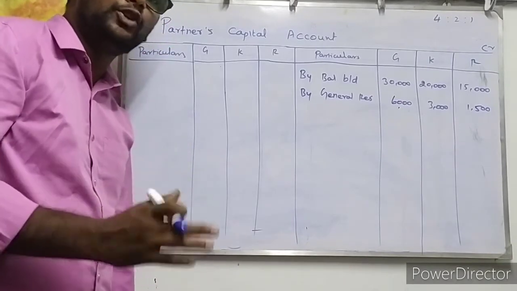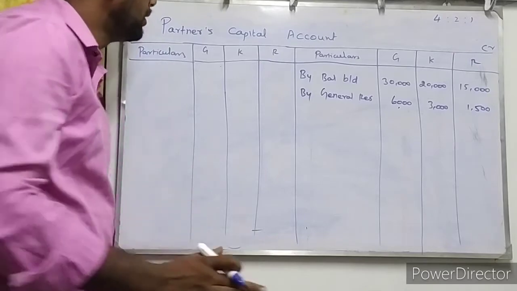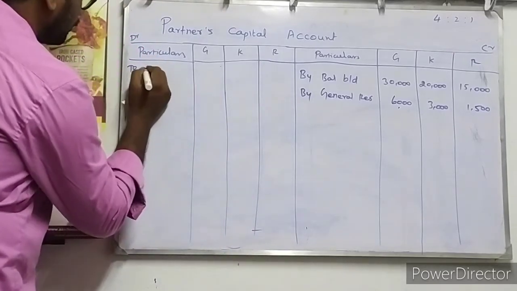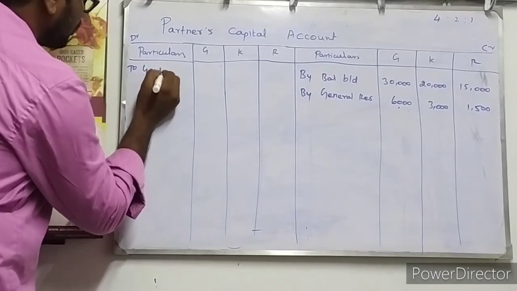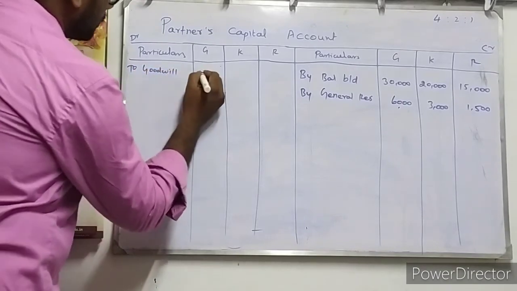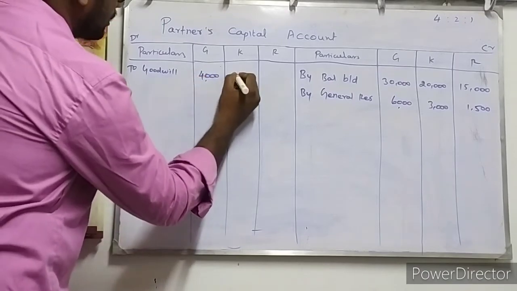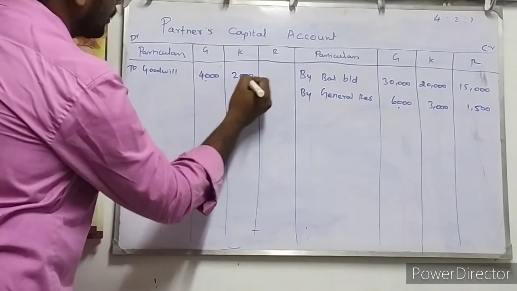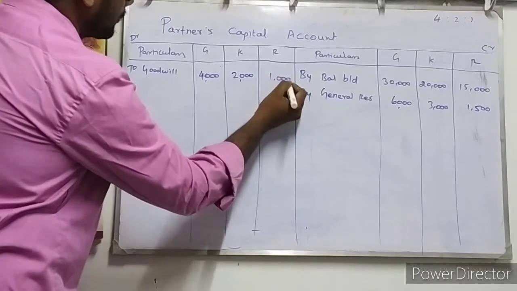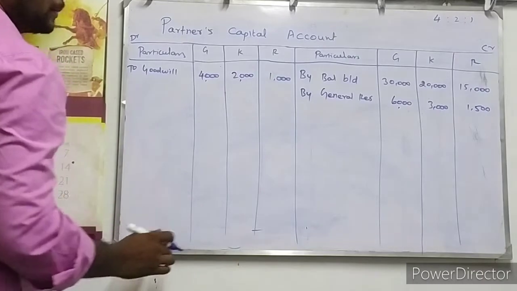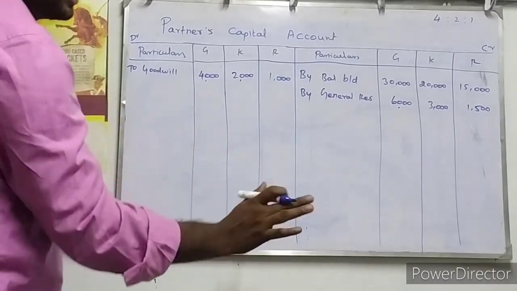So that will be debited to all the partners' capital account, isn't it? So this is the partners' capital account debit side. So existing goodwill to goodwill account, 4,000, 2,000, 1,000, that is 7,000 rupees, right? How am I writing 4,000, 2,000, 1,000 rupees? Because 7,000 rupees, this we did already in adjustment.